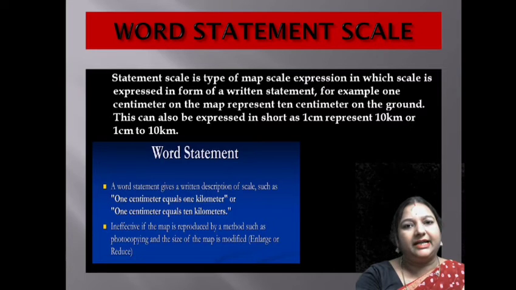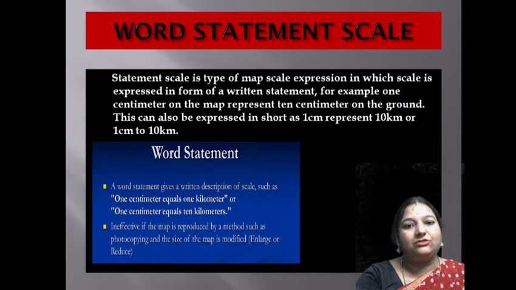What is word statement scale? The word statement scale is a type of map scale in which scale is expressed in the form of a written statement. For example, 1 centimeter on the map represents 10 centimeters on the ground.